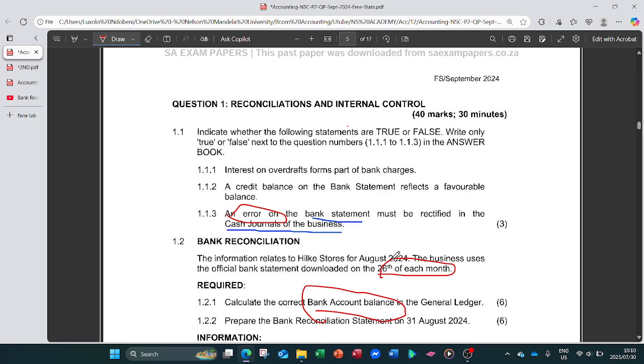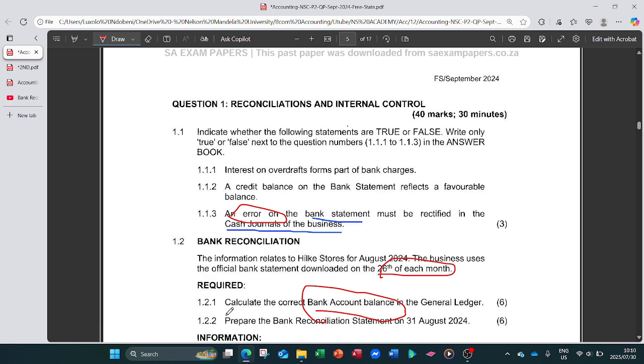So on the bank statement that we downloaded on the 26th, we only record the transactions that appear from the 1st to the 26th. All the other ones that occurred after are not part of it. The bank statement, if you don't know, is the statement from the bank about your transactions in a month, or for whichever period of time you want your bank statement.